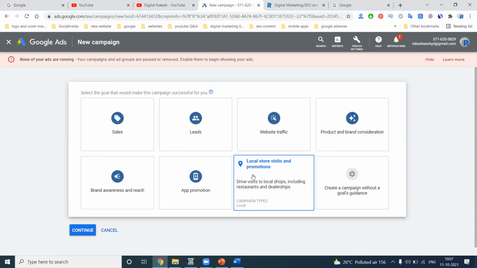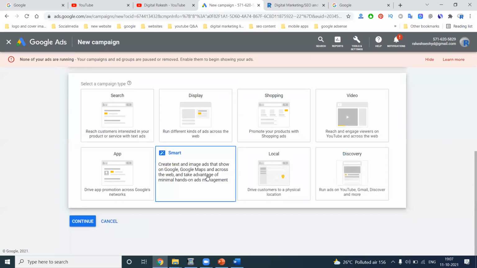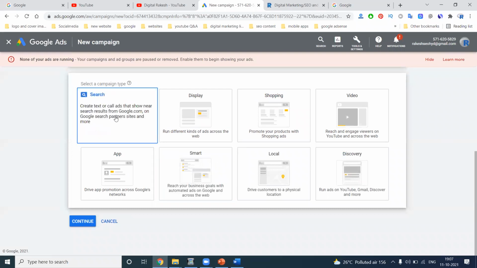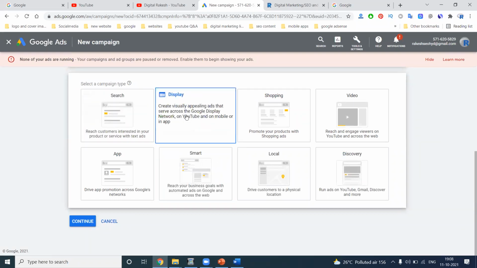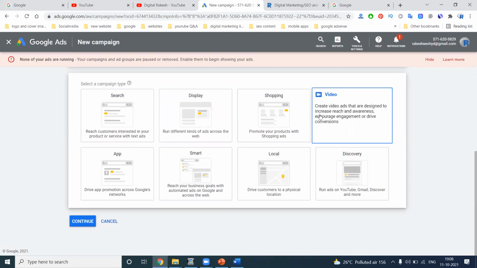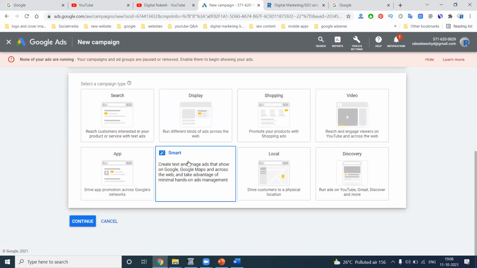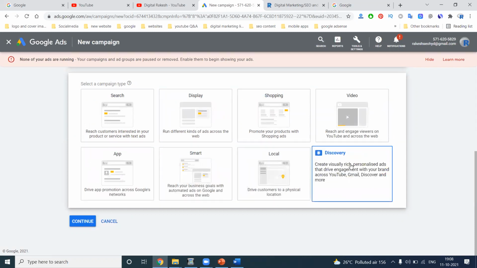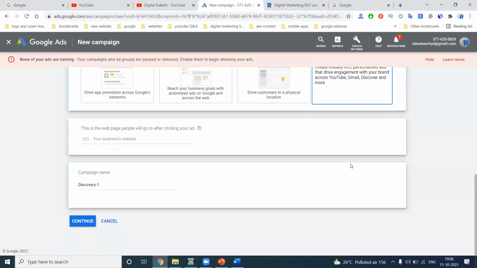visit. Local store visit is newly added, and it is nothing but Google Maps promotion. In this, one more option is there: smart campaign. These are the main campaigns: search, display, shopping, video, app promotion, smart, local, discover. Discover is totally dependent on your website traffic.